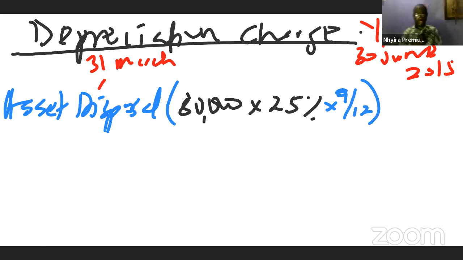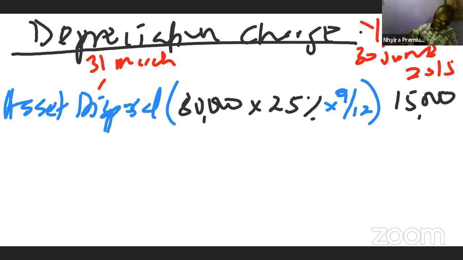I hope you are getting the concept. So this is how we compute the depreciation on the assets that have been disposed of during the year. We do the arithmetic, and that should give us 15,000. So that is the depreciation for the asset that has been disposed of.